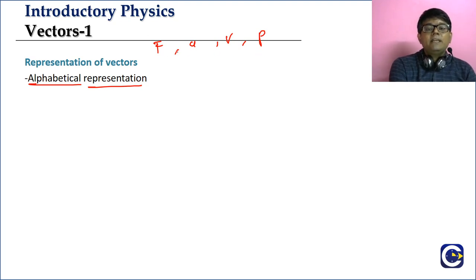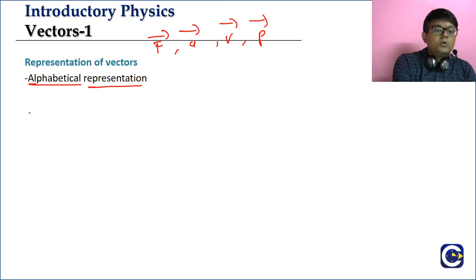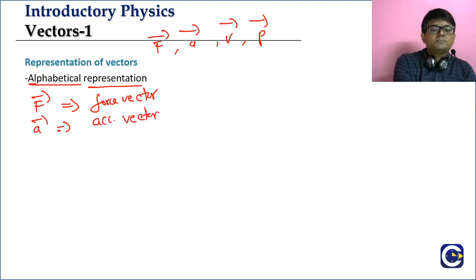So any alphabet that is generally used for that particular physical quantity, and above the alphabet symbol we will put a bar. So F bar, what does it represent? Force vector. A bar, what does it represent? Acceleration vector. So F bar means force vector. A bar means acceleration vector. And similarly V bar, what is it? It is the velocity vector.